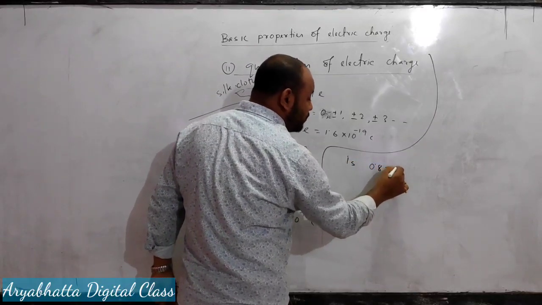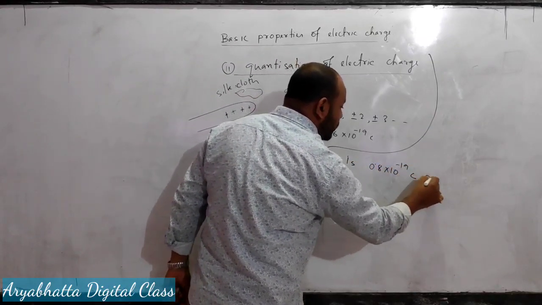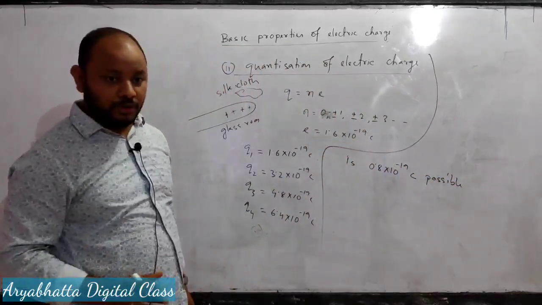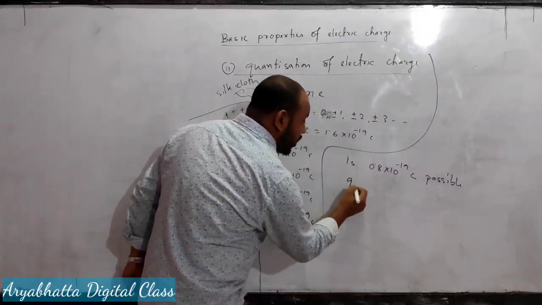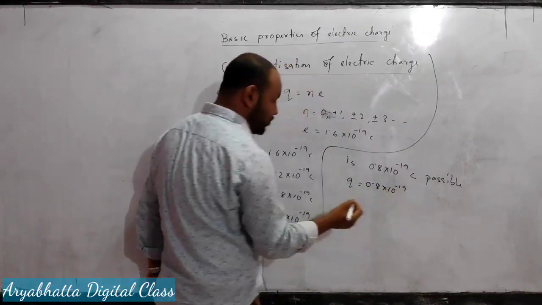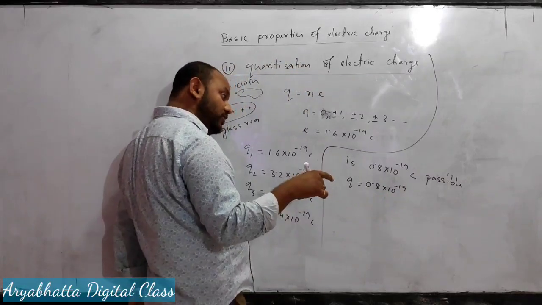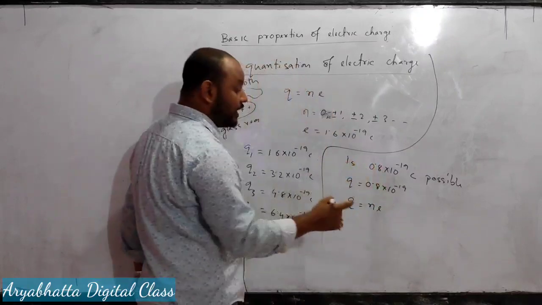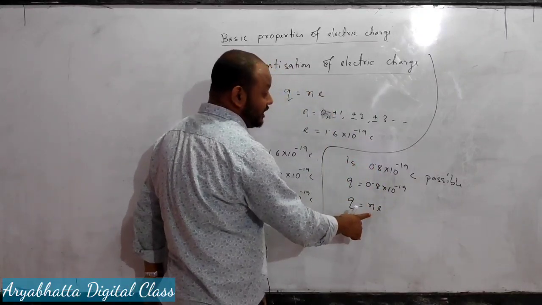One question frequently asked in exams is: is 0.8 into 10 to the power minus 19 coulomb possible? Is this charge possible? Here Q is 0.8 into 10 to the power minus 19. According to quantization of electric charge, we have the formula Q equals n into e. Here n must be an integer.